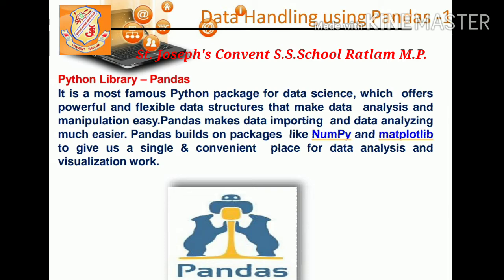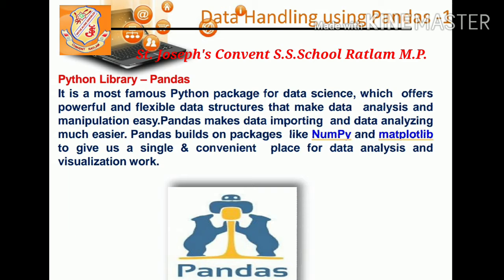If you have data and you want to analyze that data, if you want to reach a particular conclusion, then you need something for that. So here, Pandas will help you for the same. We can even use this as an analytical and statistical tool for business decision making purposes.